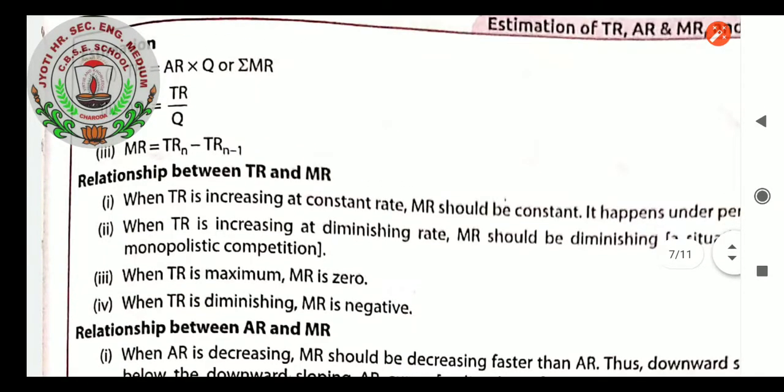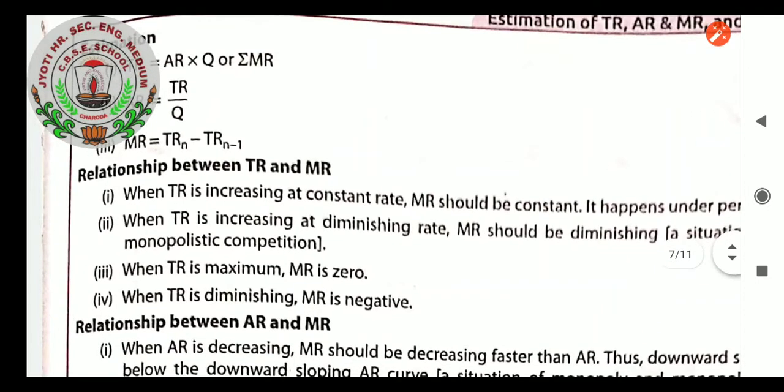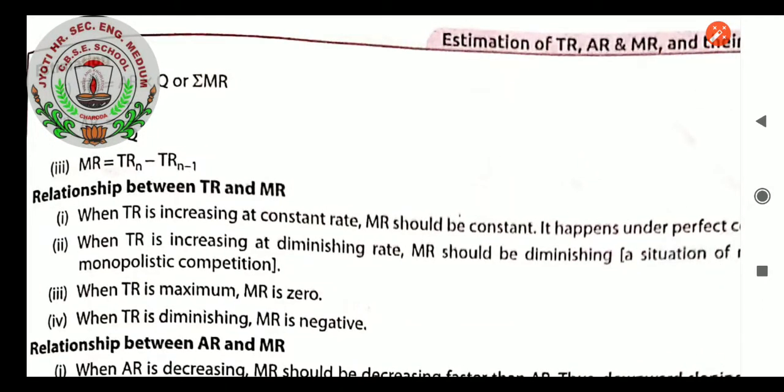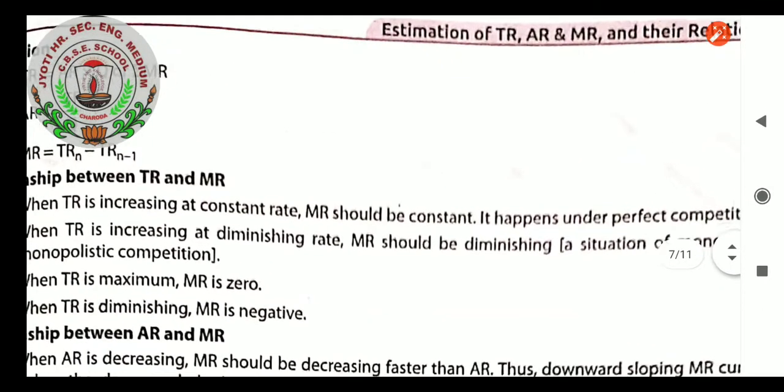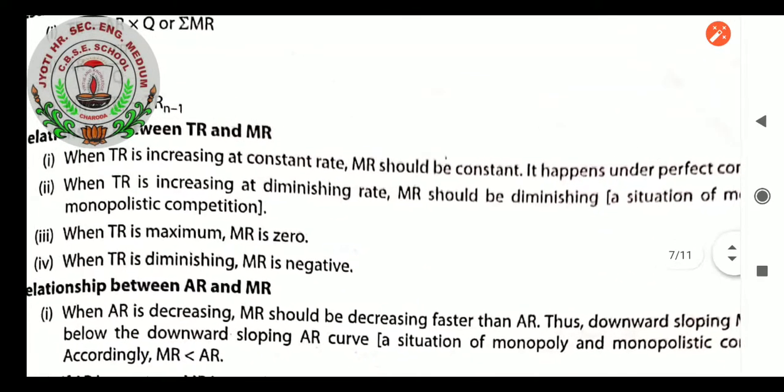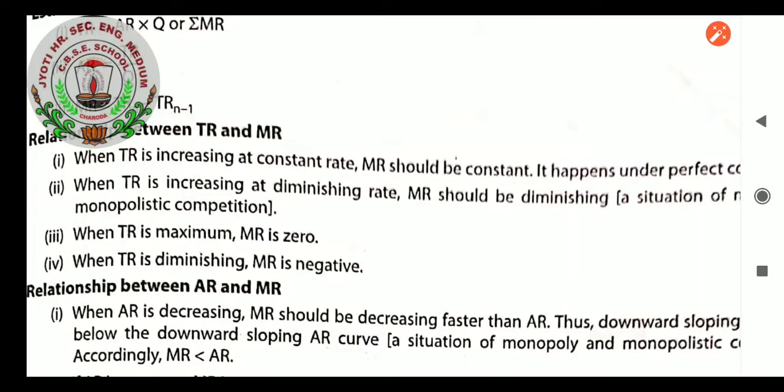Relationship between TR and MR: when TR is increasing at a constant rate, MR should be constant. It happens under perfect competition, as we have learned. In monopoly and monopolistic competition it won't work because negative MR will come. When TR is increasing at a diminishing rate, MR should be diminishing. That situation of monopoly or monopolistic competition will arise. TR will be increasing but at a diminishing rate because MR is constantly diminishing. When TR is maximum, MR is 0. When TR is diminishing, the reason is MR is coming negative.